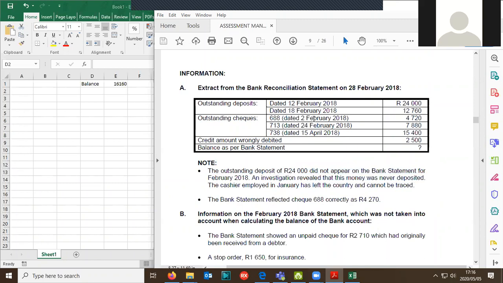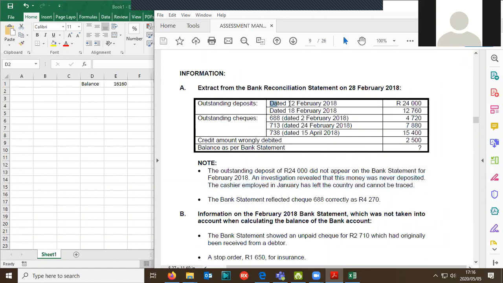Outstanding deposit of 24,000, which is that one, did not appear in the bank statement for February 2018. So that's missing. Investigation revealed that this money was never deposited. The cashier left the country and cannot be traced. So the cashier has gone with 24,000. That's a bit of an issue.